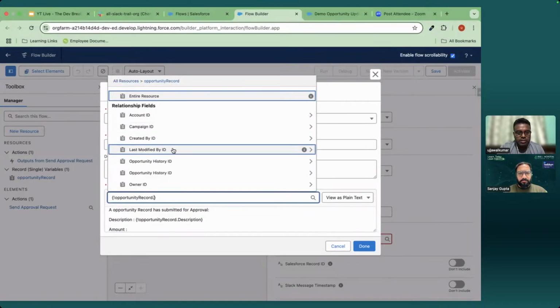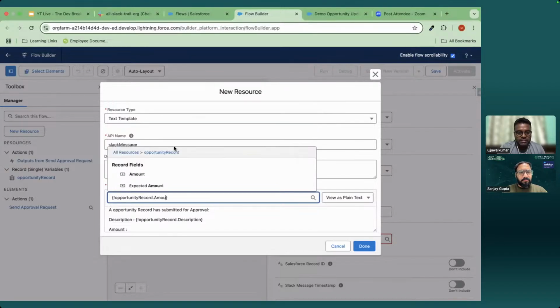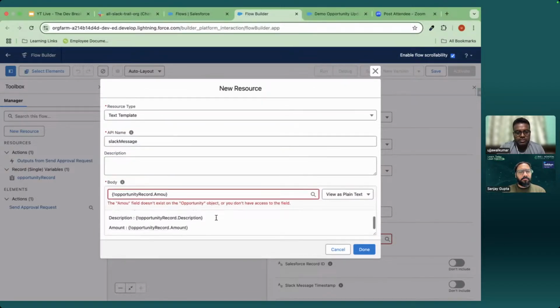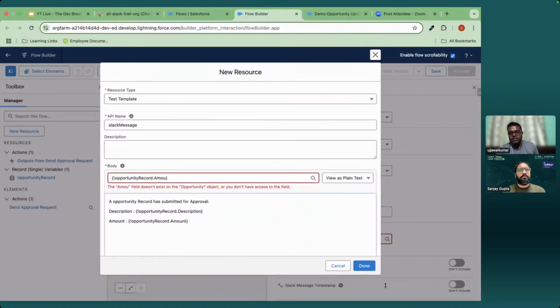Opportunity record dot amount. Okay, so I am just showing you that you can merge the field from the record you want to share onto the Slack. You can create the link to the record where the user can click and directly log into Salesforce and they can see it. So now this is configured.